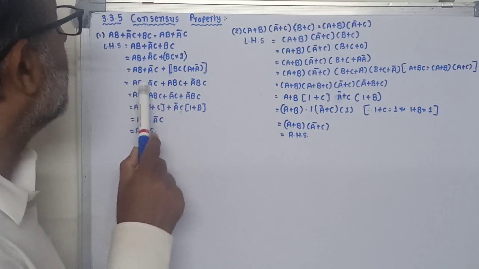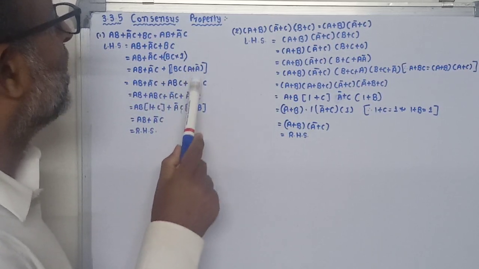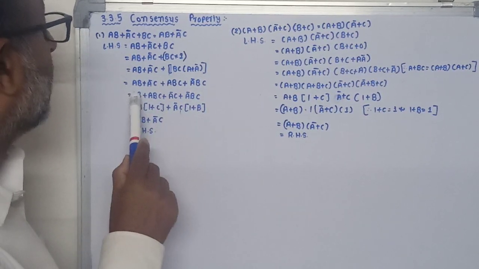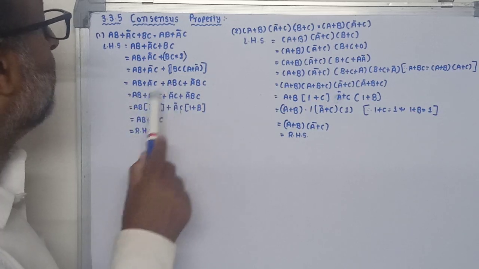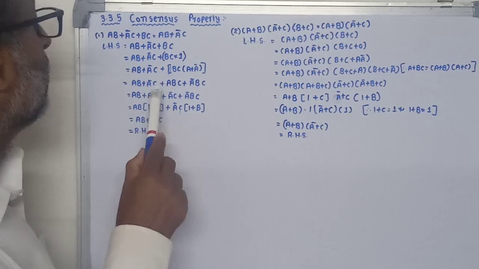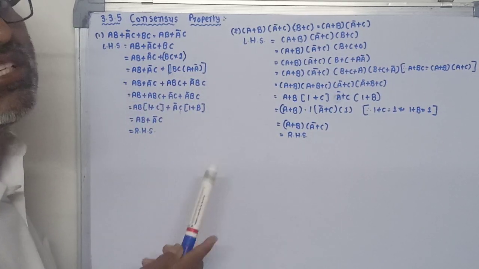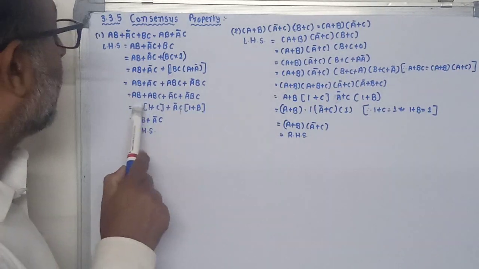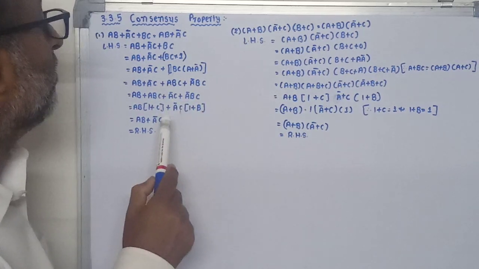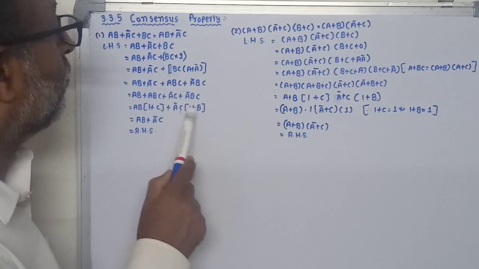So we will get AB plus A bar C plus ABC plus A bar BC. Now arrange the terms. I can write AB plus ABC plus A bar C plus A bar BC. By taking these two terms, AB is common, so AB in bracket 1 plus C. Similarly, from the last two terms we can take A bar C common, so our equation becomes A bar C into 1 plus B.